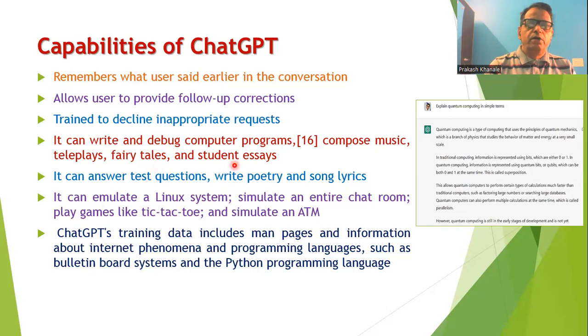If you ask ChatGPT certain test questions, it will also answer them if that information is provided in its database. It can write poetry, and it can write songs also.